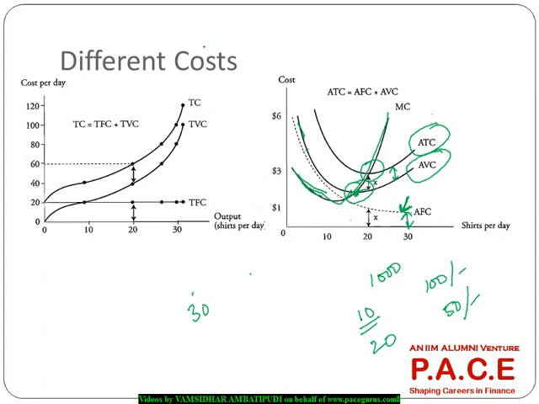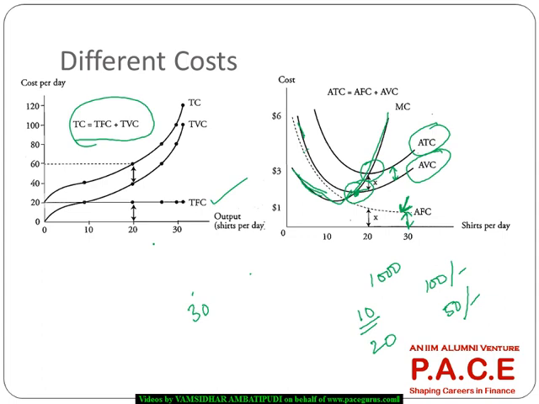And the same thing goes with your total also. Total cost of any product is nothing but total fixed cost plus total variable cost. And total fixed cost is always flat because it doesn't change. See, you have to be very careful in terms of how the shape of each of these will be. Total fixed cost is always horizontal, whereas average fixed cost is always downward sloping.